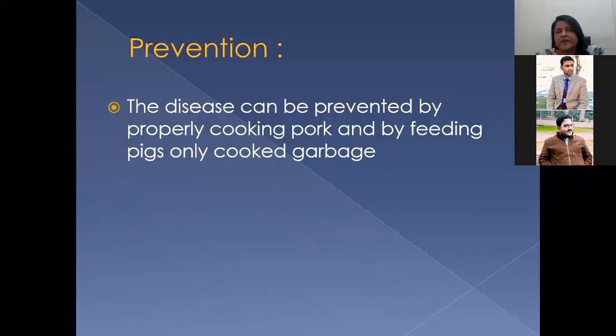By not eating pig or bear. Secondly, if you want to eat it, you have to cook it properly. And make sure that, in some places in Europe, if people are keeping pigs in their farmhouses, the pigs should not be fed on undercooked garbage.